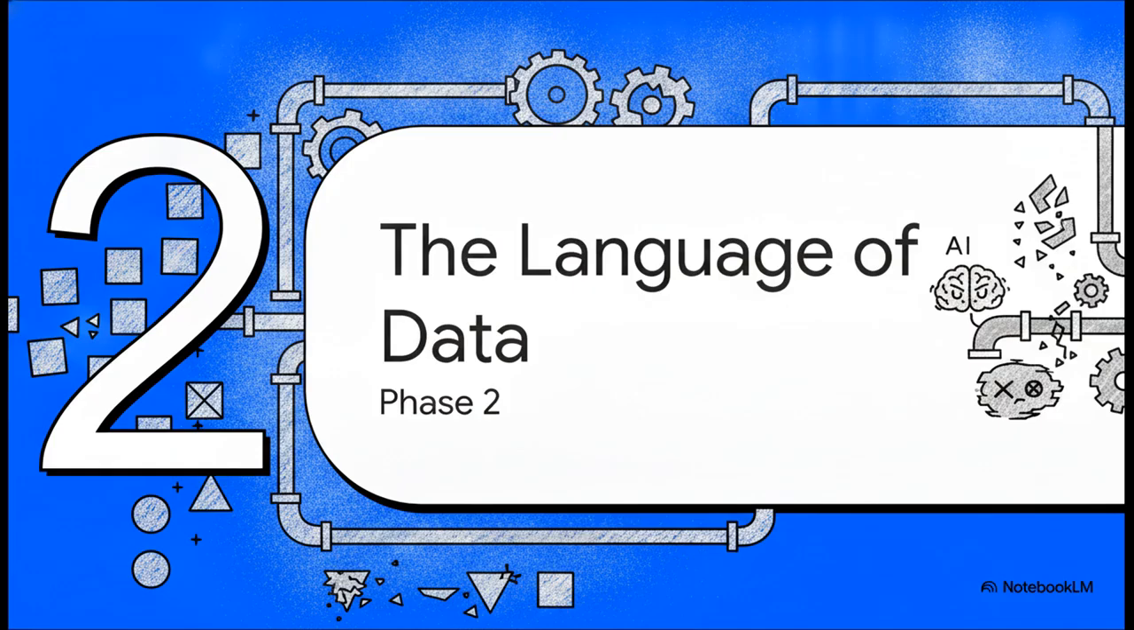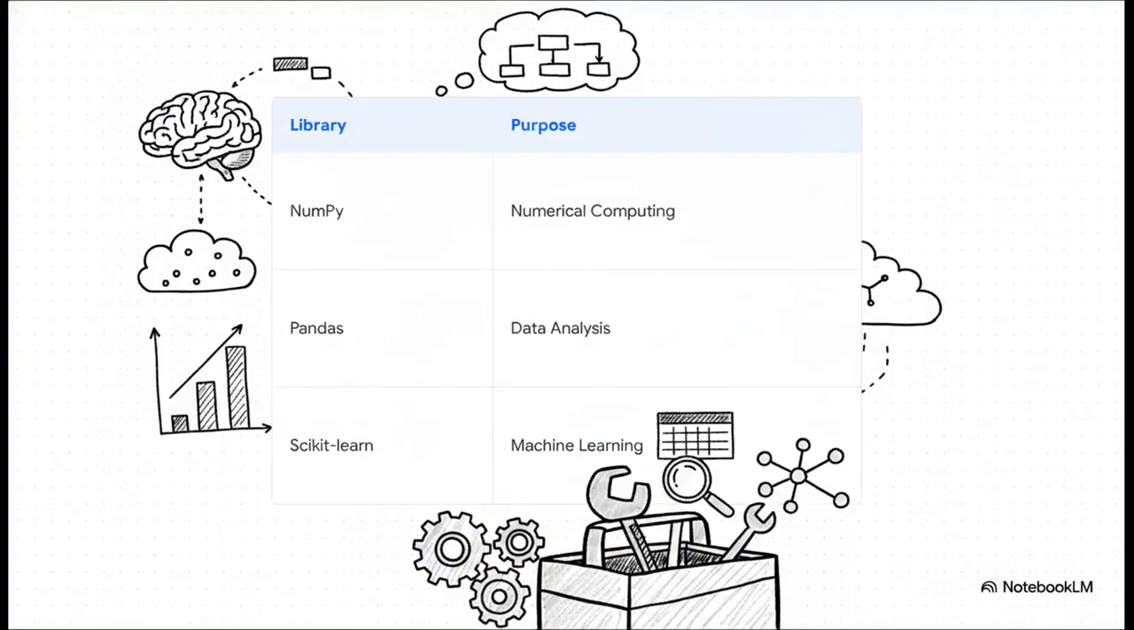AI learns from data. It's that simple. Which means poor data leads directly to poor AI. Now, you don't need to memorize everything on day 1, I promise. But you do need to understand the purpose of some essential Python libraries. It's really all about knowing what tool does what job.